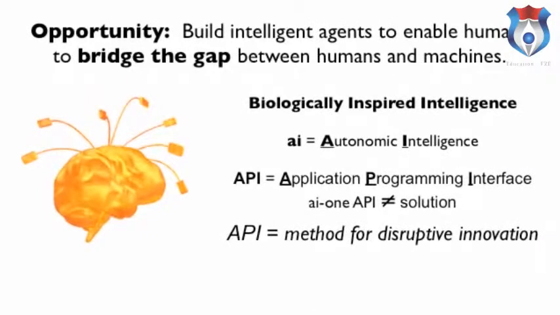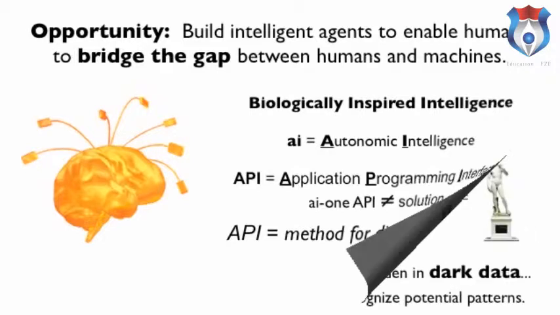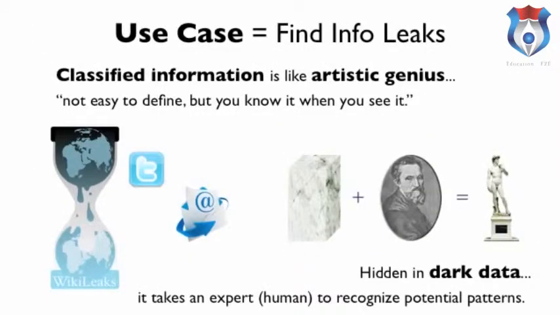So the opportunity is to build intelligent agents to enable humans to bridge this gap. AI1's intelligence is called biologically inspired intelligence, and our big breakthrough was autonomic intelligence. This is the first step towards strong intelligence. What we provide is an application programming interface. It is a tool. It is not a solution. And our tool allows you to build disruptive software. Let's take one example that we've built to prove our case.